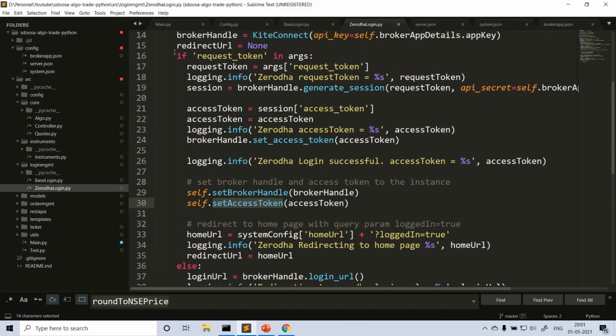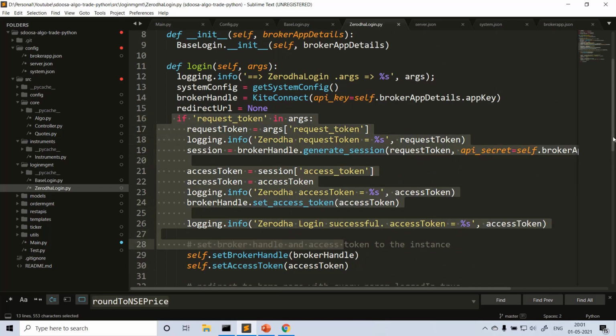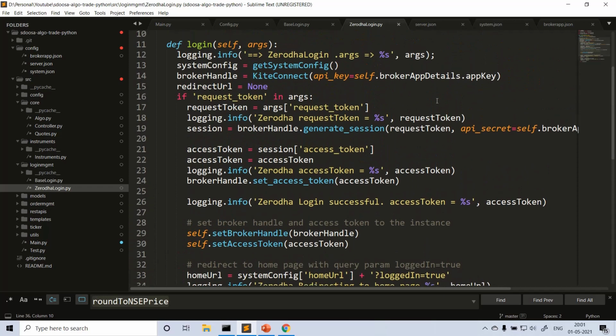Or else, if it is being called the first time, when this login function is called and you click the login button on your app, first we don't get into this loop, we get into the other one. There we don't have a request token, because here we just get the login URL from the broker SDK, and we first redirect the user to the broker login page. Here we give the login URL. From there, the broker login page will be launched. Once you enter your credentials and the login is successful, the broker will redirect onto our URL, right?